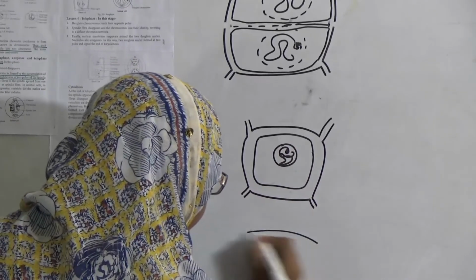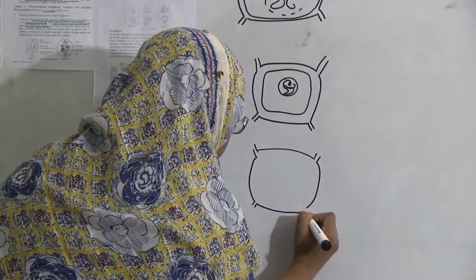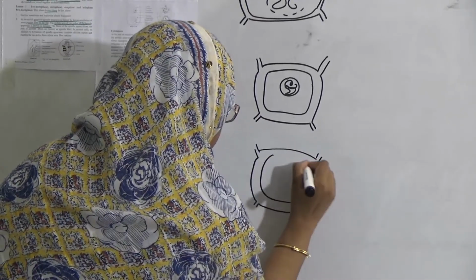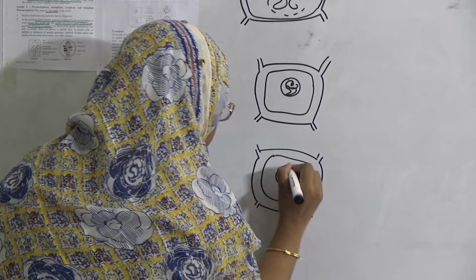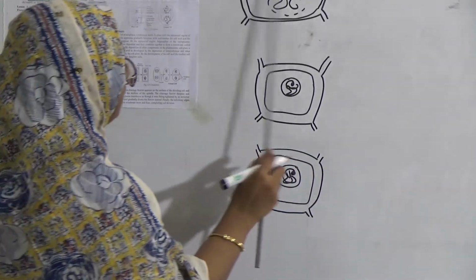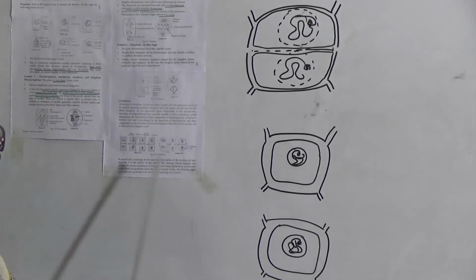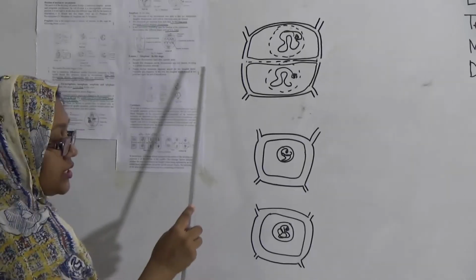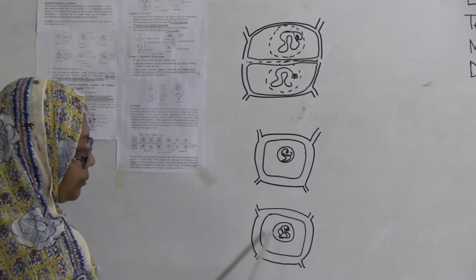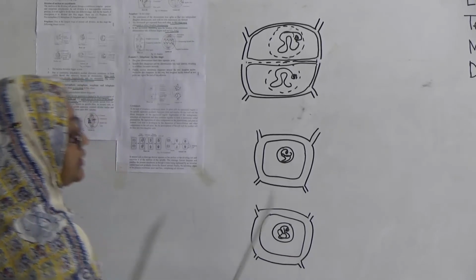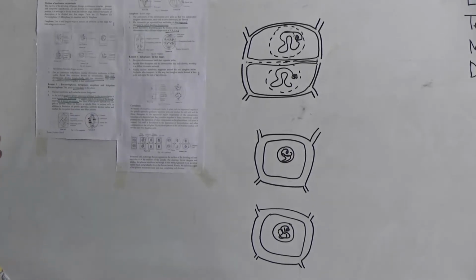And here also, they will cut the connection and become separated from one another. After telophase, karyokinesis finishes, and after that the division of cytoplasm occurs, and finally two different cells will be produced. That means finally after cytokinesis the mitosis cell division will finish.